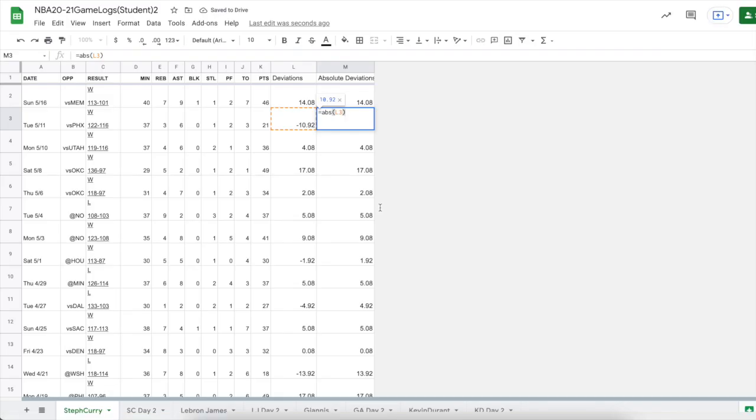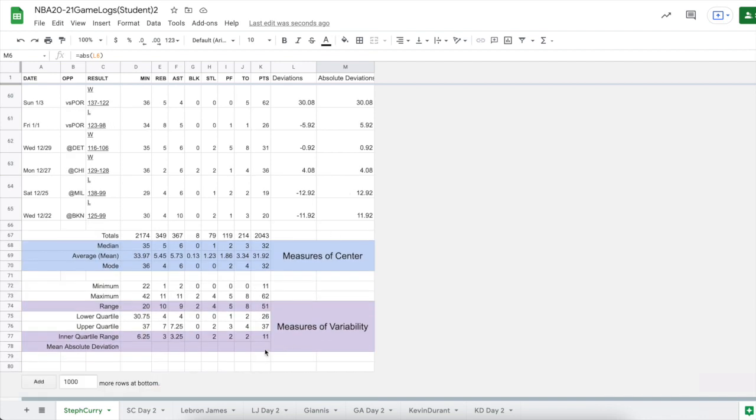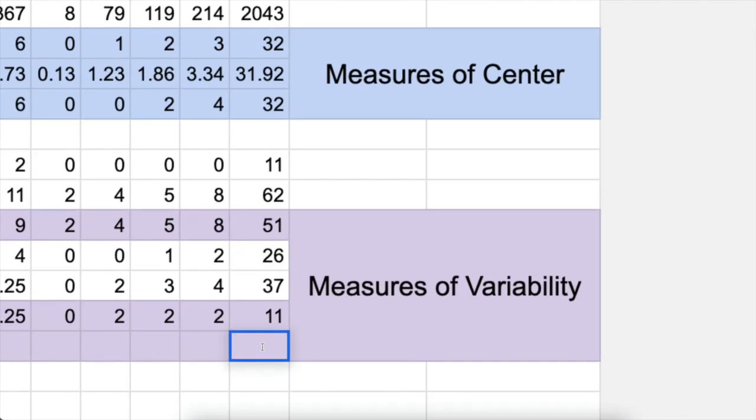All right, so let's zoom back out. So we're getting close to being able to calculate the mean absolute deviation. So we come back here. We're only going to do this for points because we'd have to do these columns for any one of these. These columns are all about points, the deviations and absolute deviations. All right, so right here, we're going to put in a formula. Our formula for mean absolute deviation adds all the absolute deviations up, and it divides by how many data points there are.